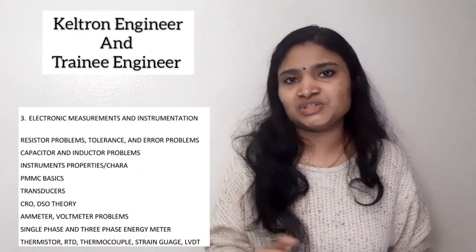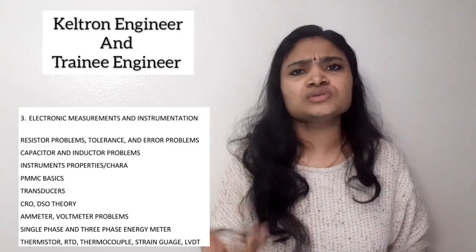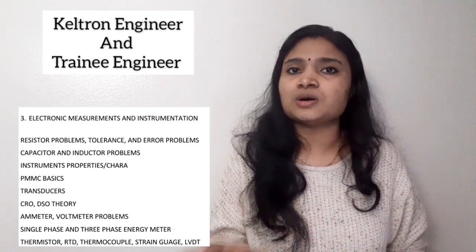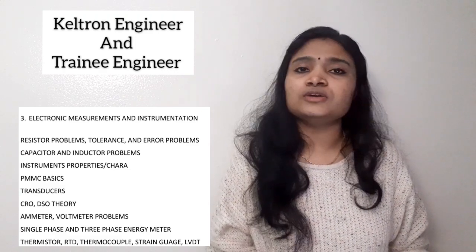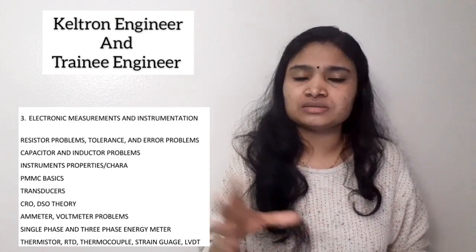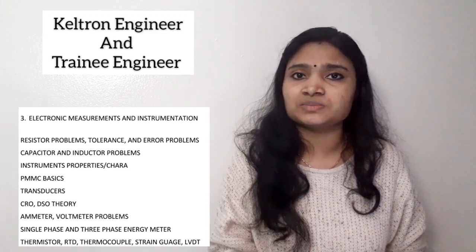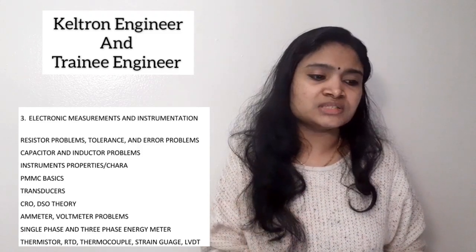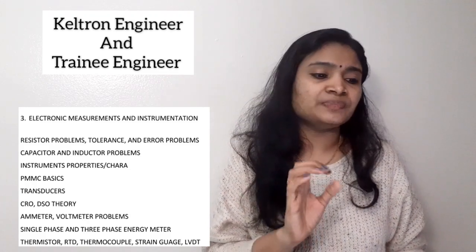Okay, next subject is electronic measurement and instrumentation. This subject mainly deals with small problems and also theory concepts. Okay, so in this subject you have to cover resistance problems related to tolerance, then error problems, and also the series combination, parallel combination, all those things. In this subject, and also in the network analysis or network theory subject, you can face these types of problems. Then capacitor and inductor problems. Then for the instruments, the various properties or characteristics of the instruments.